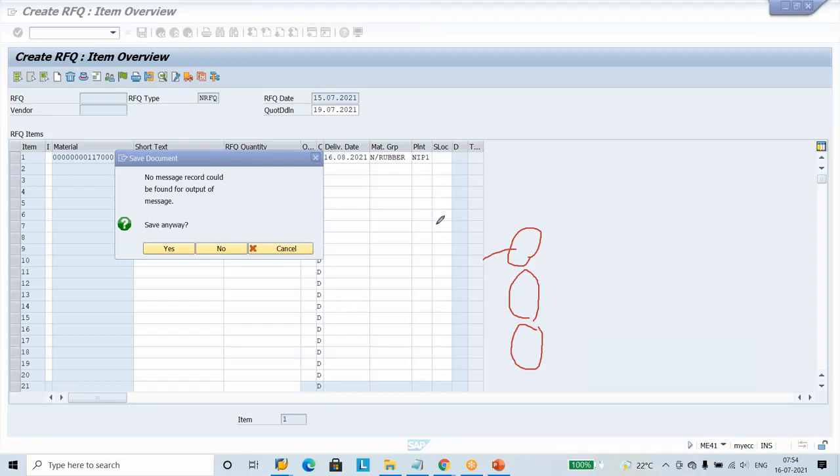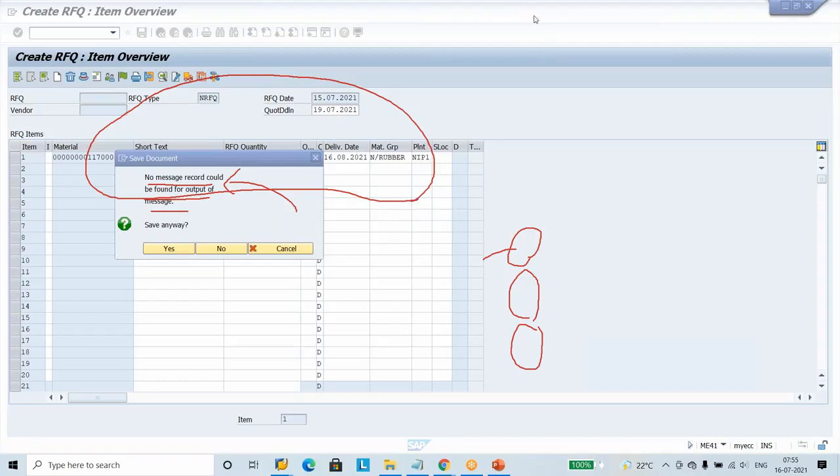That's why it asks, would you like to save it? The message says no message records could be found for outputting of the message. To send this entire information to the printer, there is no printer, or your system is not connected to the printer, or not configured with the printer. That's why it asks, do you want me to save it?